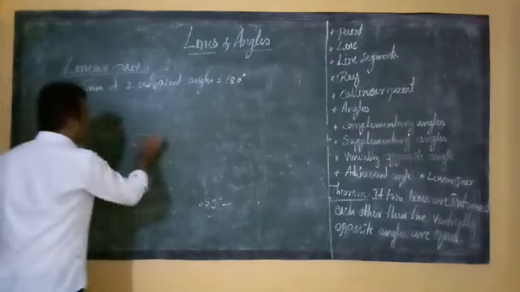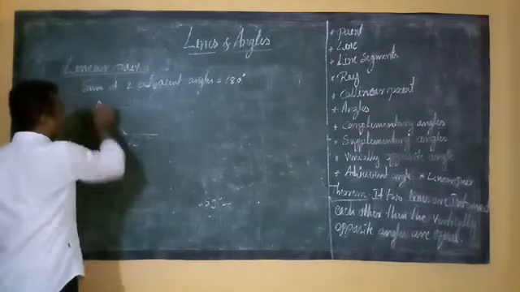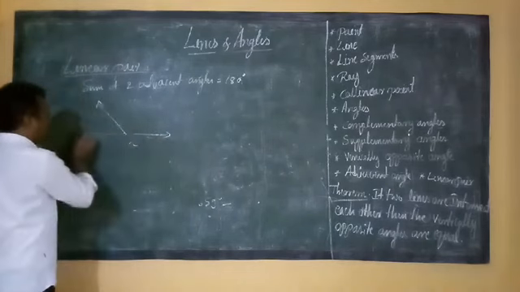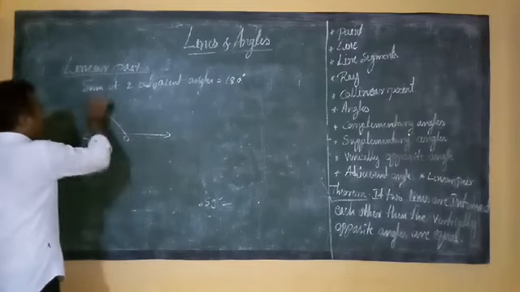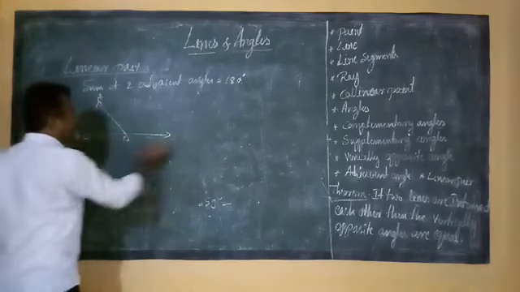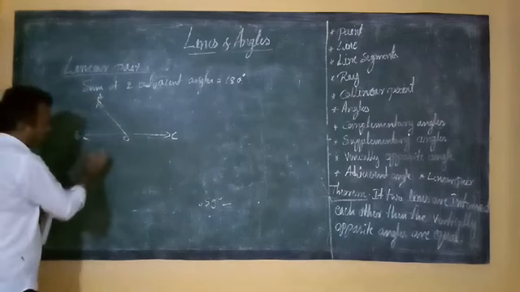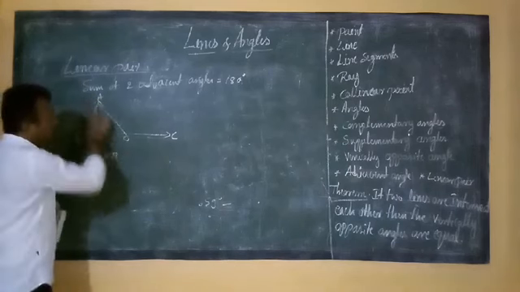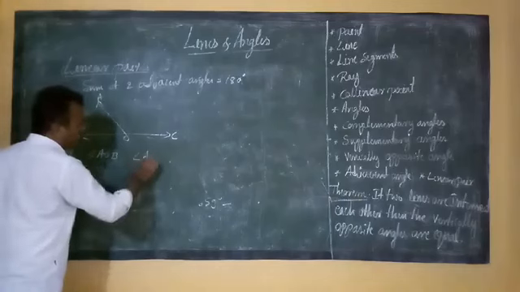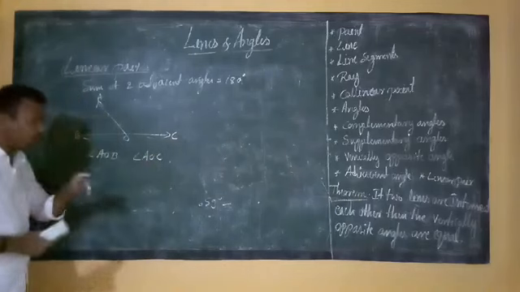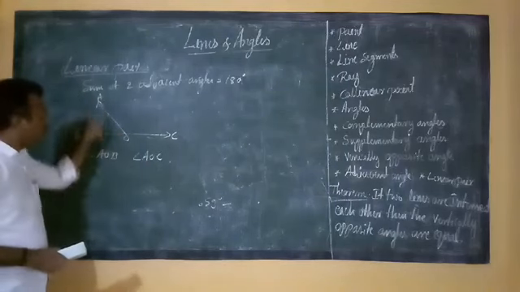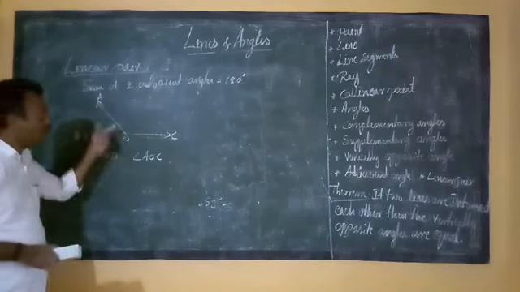I will show one example. See friends, this is O, this is A, this is B, and this is C. See friends, angle AOB and angle AOC. These two are adjacent angles because O is the common vertex and AO is the common arm of both angles.